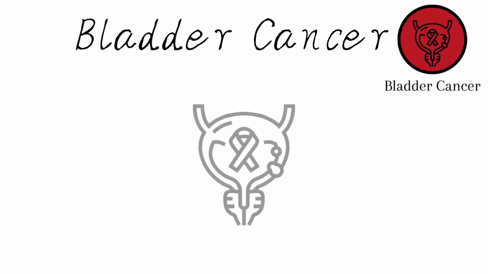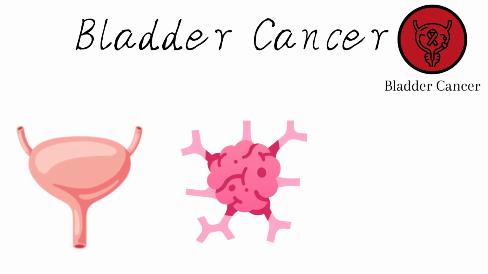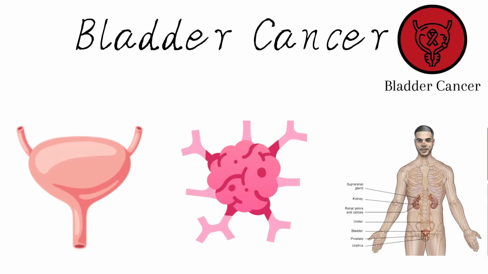Bladder cancer is where a growth of abnormal tissue, known as a tumor, develops in the bladder lining. In some cases, the tumor spreads into the surrounding muscles. The most common symptom of bladder cancer is blood in your urine, which is usually painless.